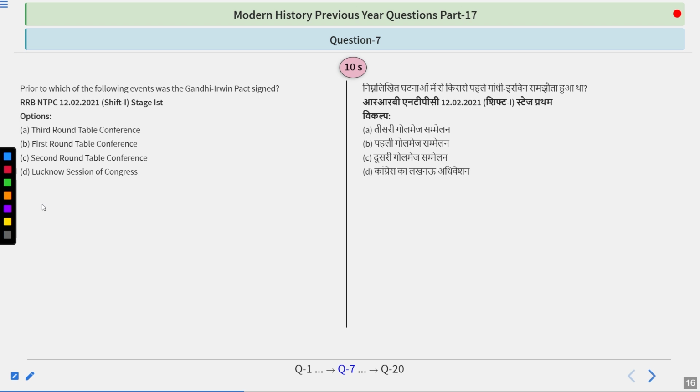Prior to which of the following events was the Gandhi-Irwin Pact signed? Third Roundtable Conference, First Roundtable Conference, Second Roundtable Conference, or Lucknow Session of Congress? Think about it.